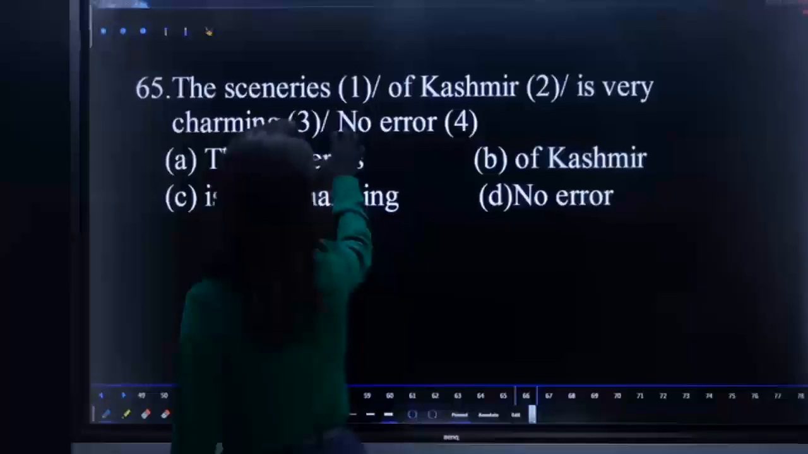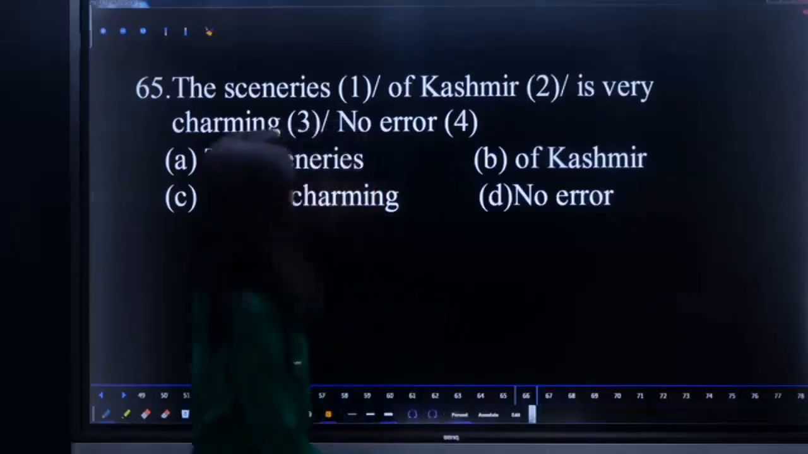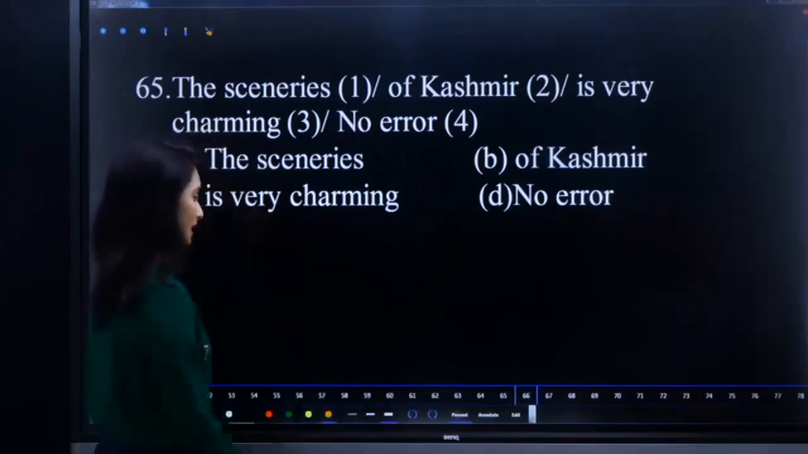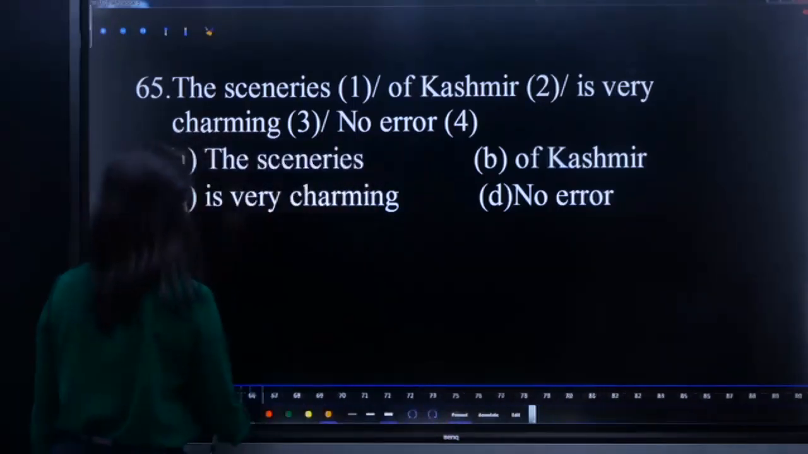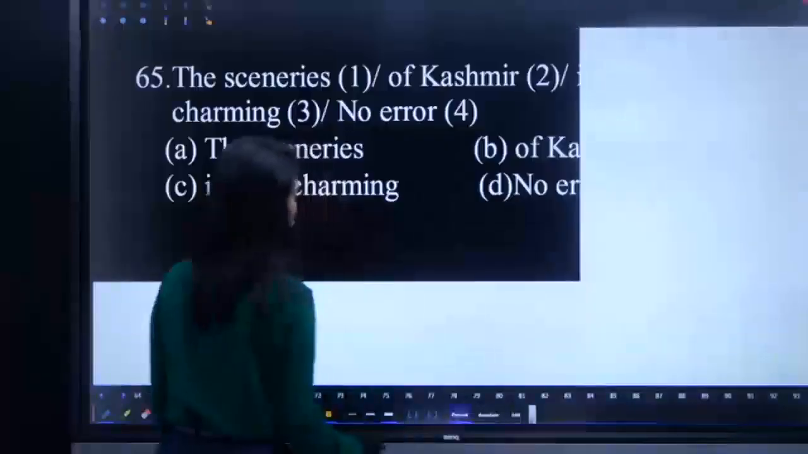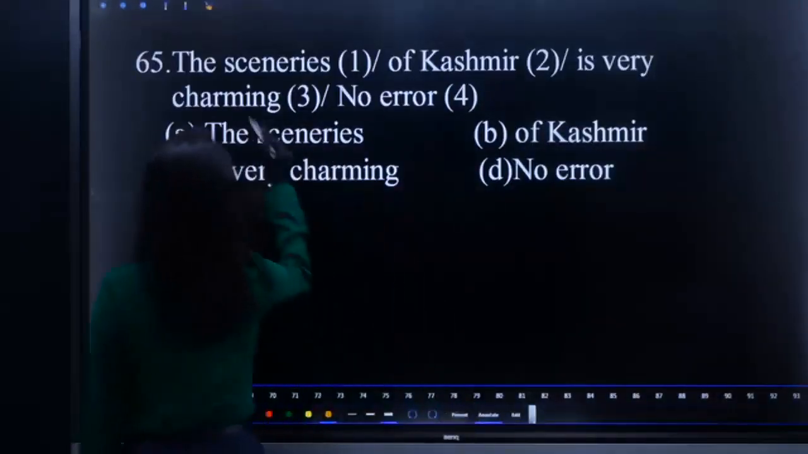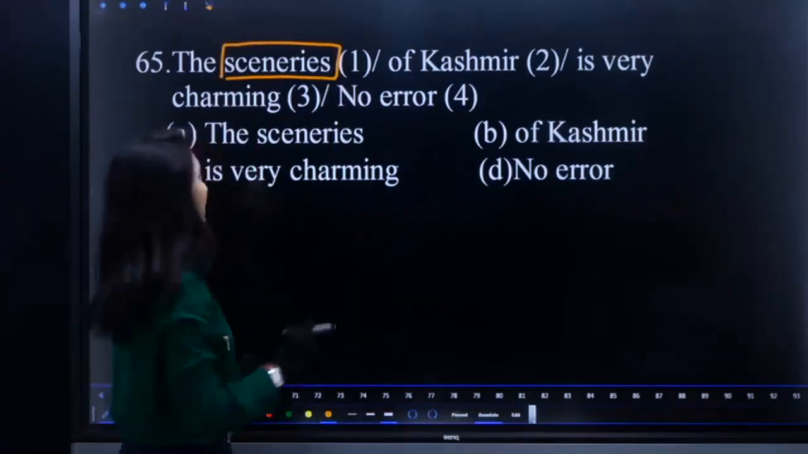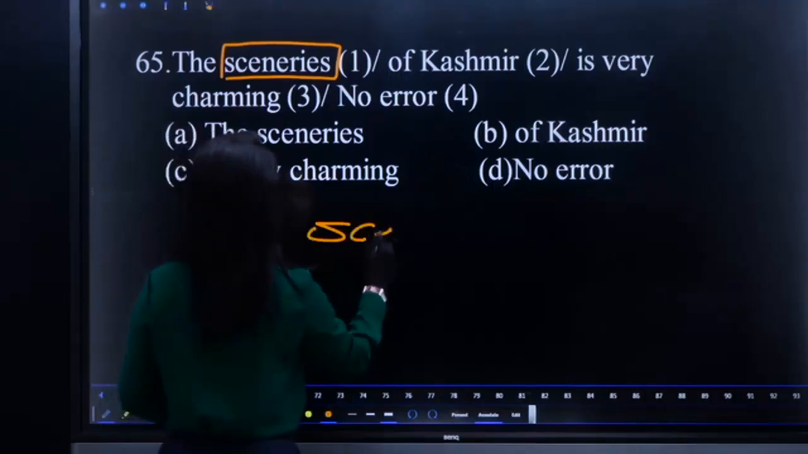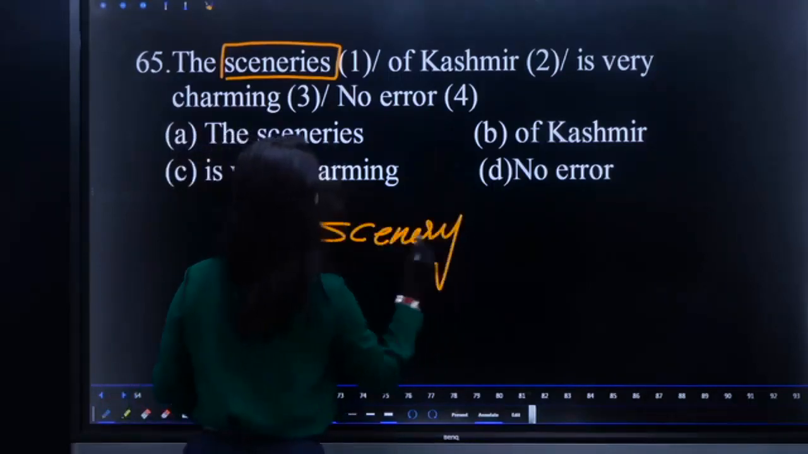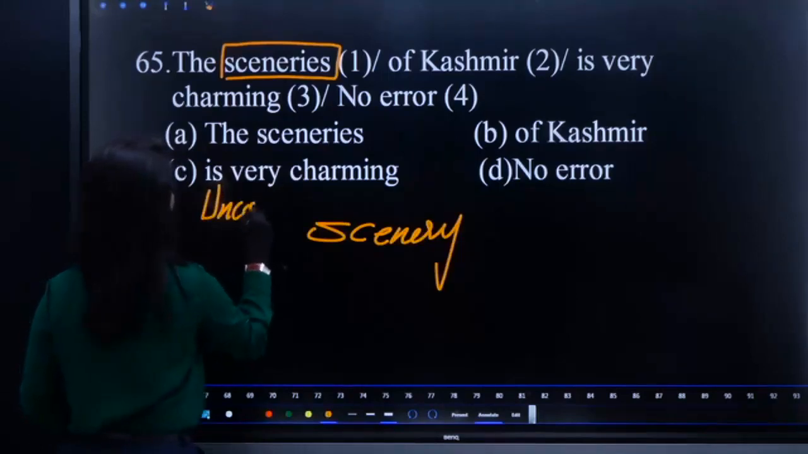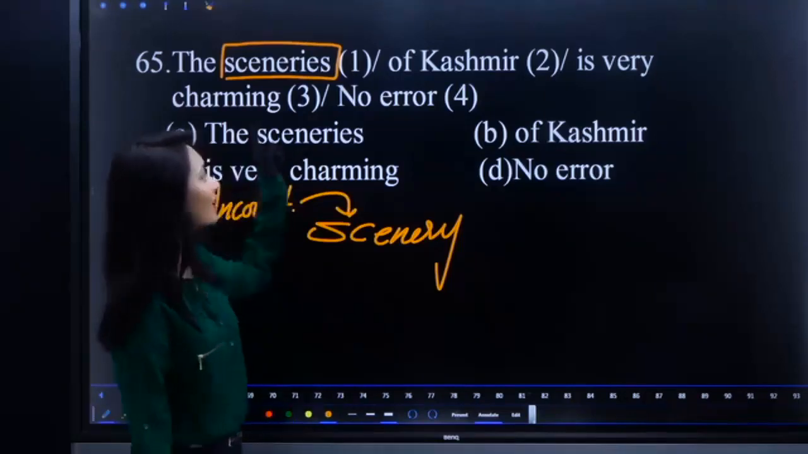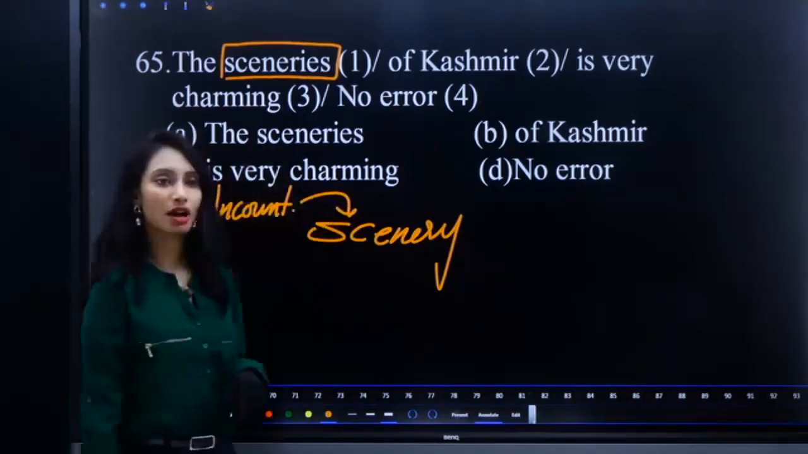65. The sceneries of Kashmir is very charming. What is the error? What should be the correction? See, we discussed uncountable nouns and all. There is no word like sceneries. It is incorrect. It should always be scenery because it is uncountable. Uncountable nouns do not have plurals. So it is scenery. The scenery of Kashmir is very charming. I hope it is clear.